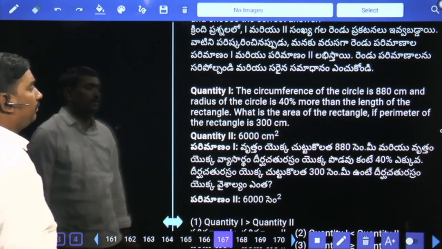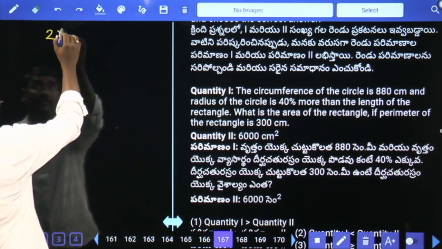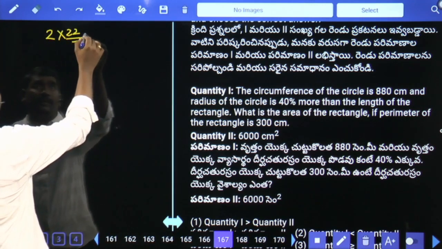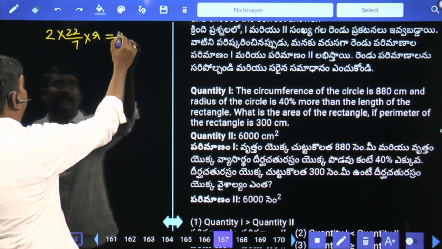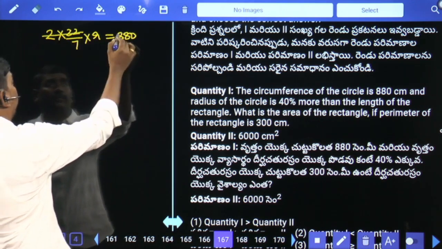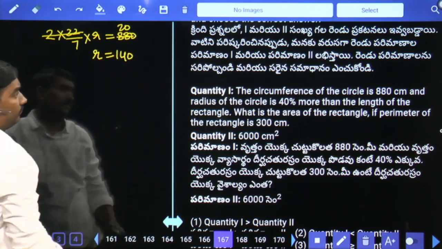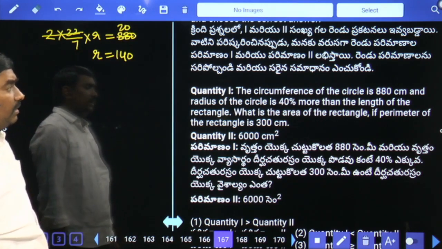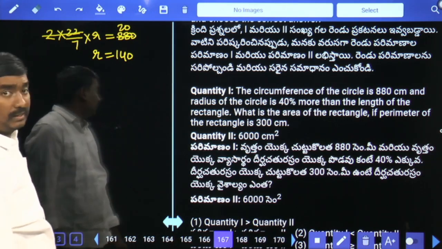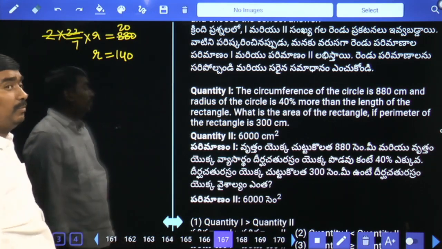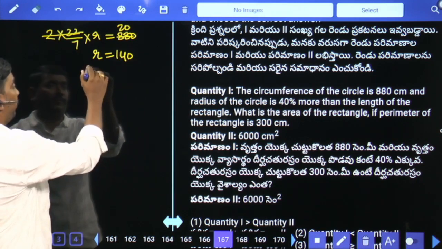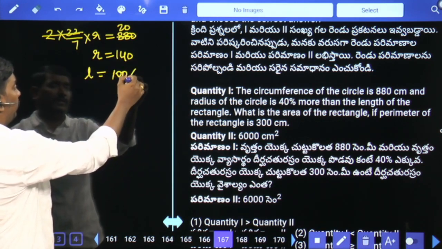The circumference of the circle is 880, 2 pi r. 2 into 22 by 7 into r is equal to 880. 44 by 7 times r equal to 880, so r equal to 140. And the radius of the circle is 40% more than the length of the rectangle. 40% more means that is 140% value 140. Then length 100% value 100.